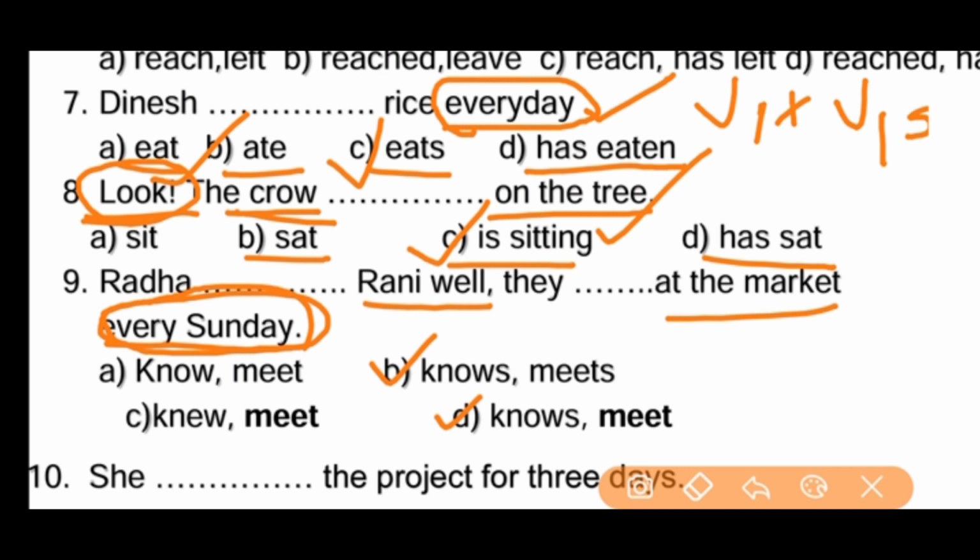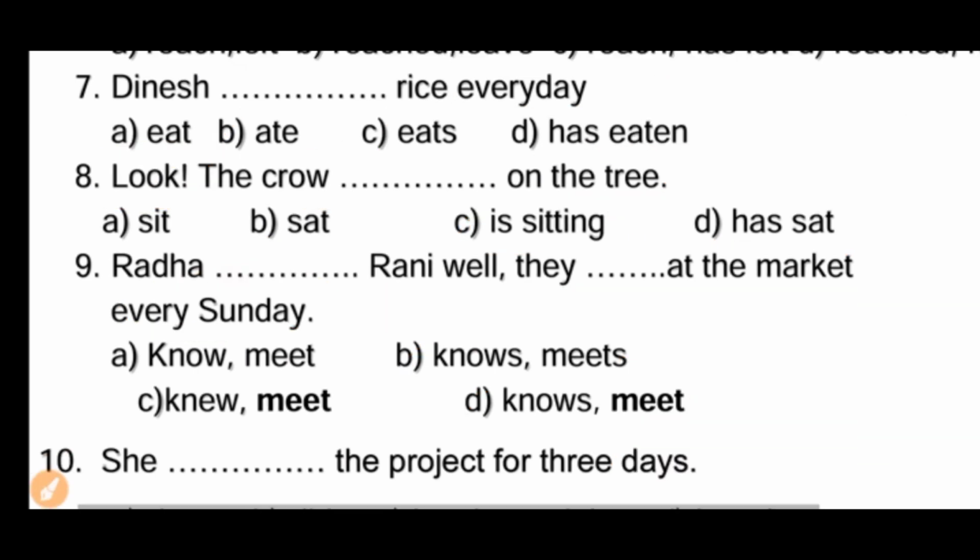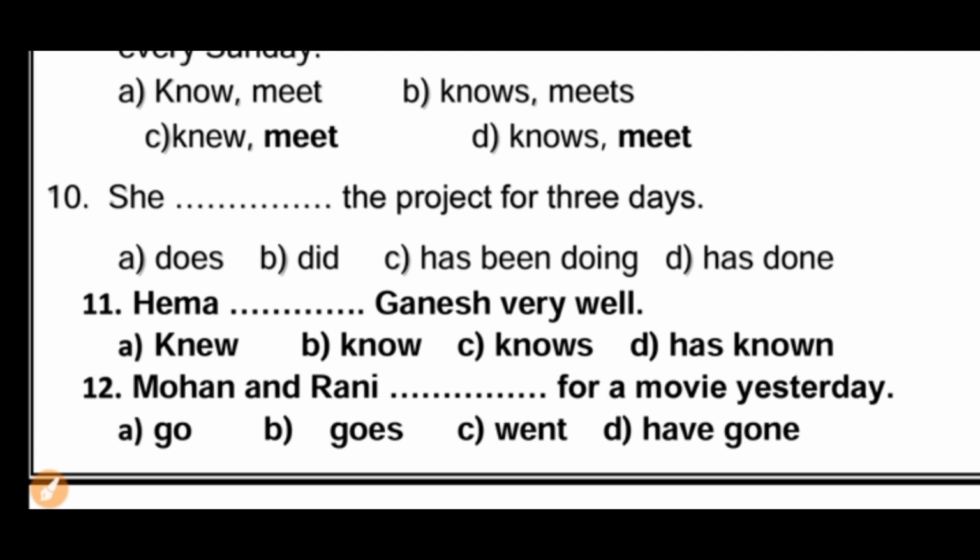And what is the second verb? They ___ at the market every Sunday. Yes, it is also simple present tense. So they meets or meet? Is it meets? No, because it is plural. It takes only V1 form, not s form. So right answer D. So ninth question, D. So friends, by these questions we will learn automatically all the tenses and their structures. We can move to the 10th one.